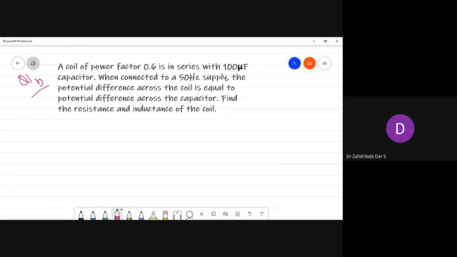A coil of power factor 0.6 is in series with 100 microfarad. So we'll be solving all the questions. First of all, whenever you are going for a question, as I have told you, first you read the question. Then, what is the given data? First of all, go for the given data.